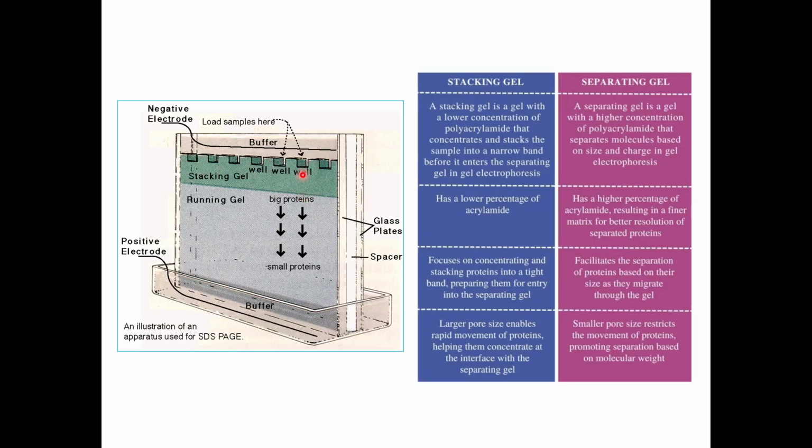So typically it is maintained for a length of around 1 to 1.5 centimeter at least minimum, so that by the time it travels from your well to your resolving front, everything will be neatly stacked and compact. Otherwise it will be smudgy and it will make a smear in your gel.